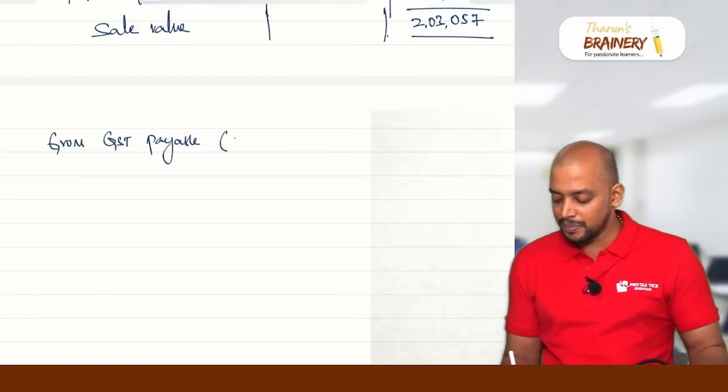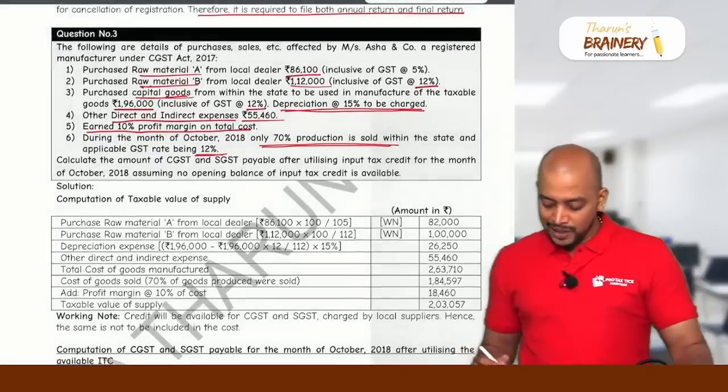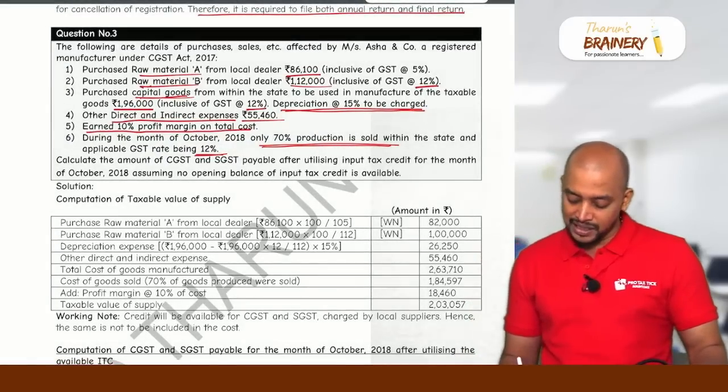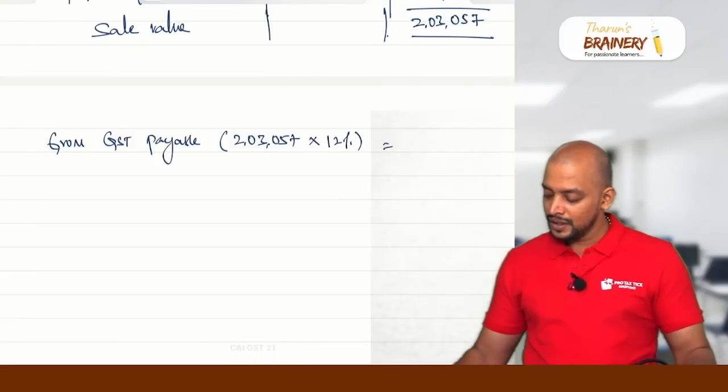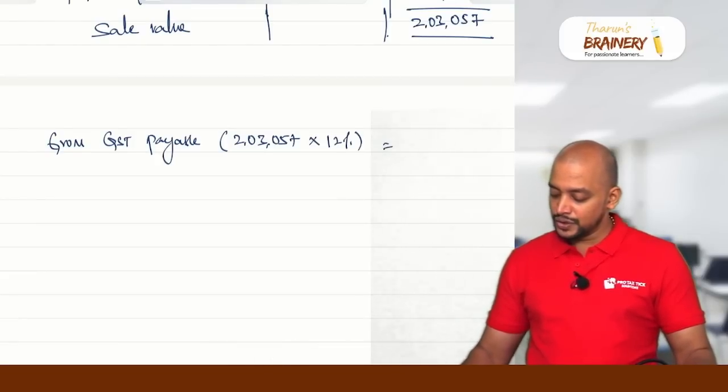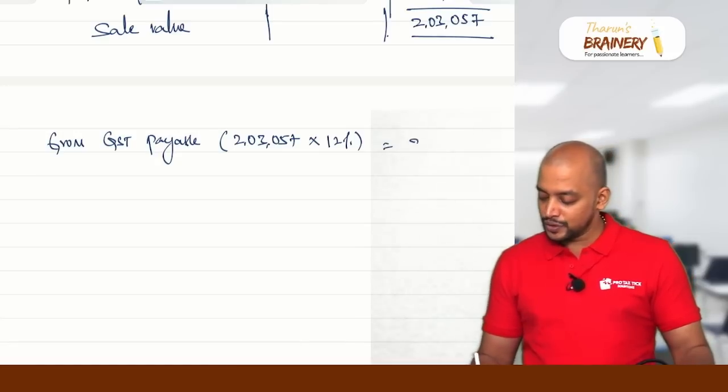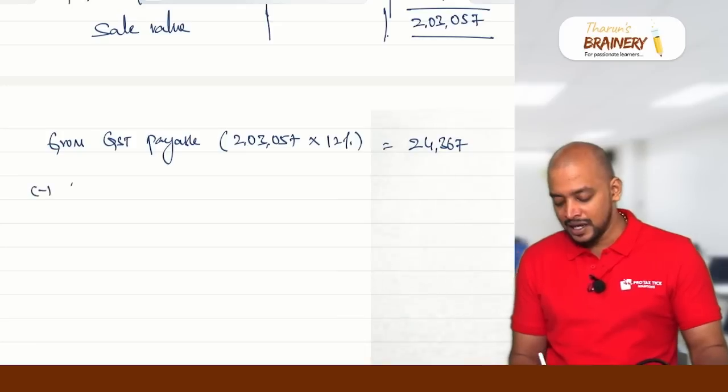Gross GST payable on sales is 2,03,057 into the rate of GST applicable here, which is 12%. So 2,03,057 into 12% comes to 24,367. That is the gross liability, minus input tax credit.